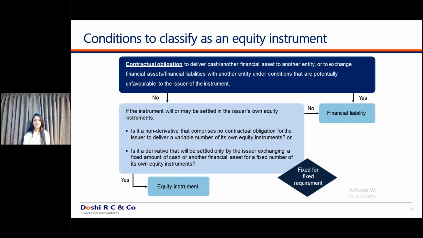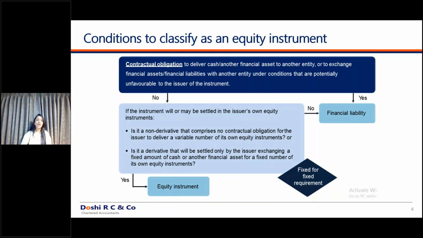Second type we'll discuss. For example, I have preference shares which are convertible, but how will I decide this conversion ratio? At the date of conversion, whatever the fair value of the company is, according to that fair value of the company, the conversion ratio would be decided. So is the conversion ratio fixed over here? No. So the fixed to fixed test is not getting met. If your fixed to fixed test is not getting met, in that case your instrument cannot be classified as an equity instrument.